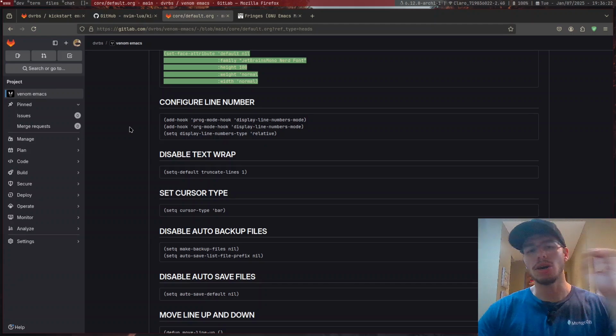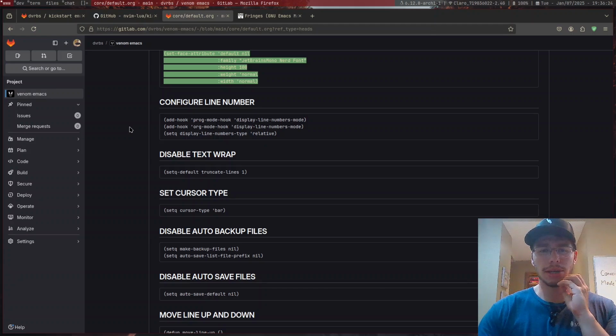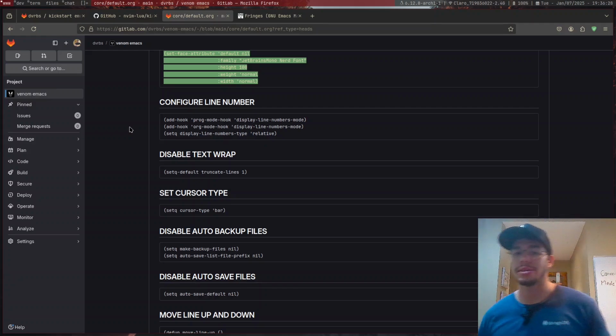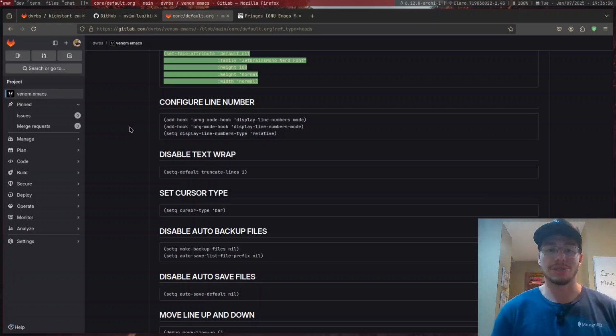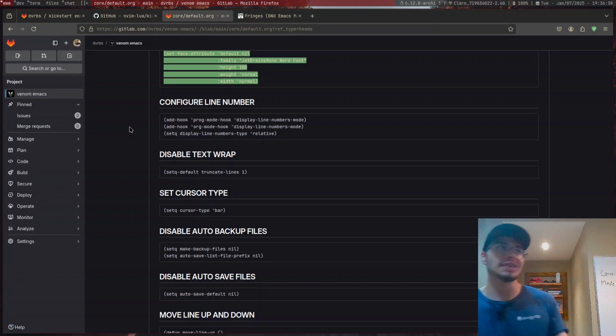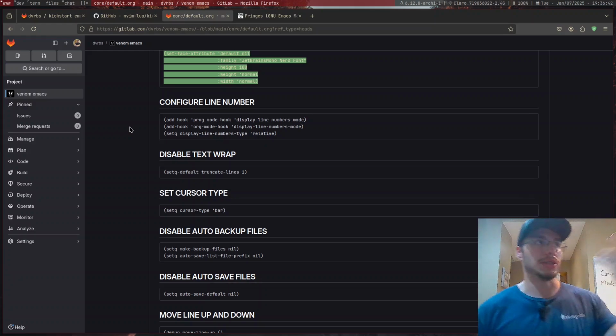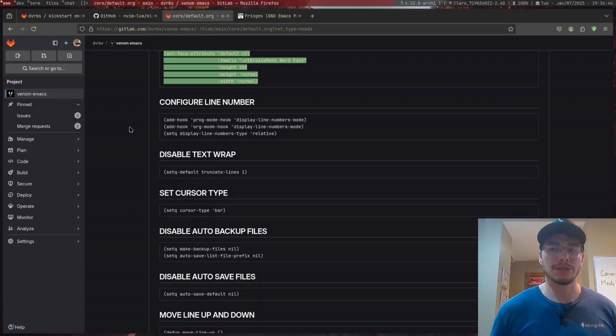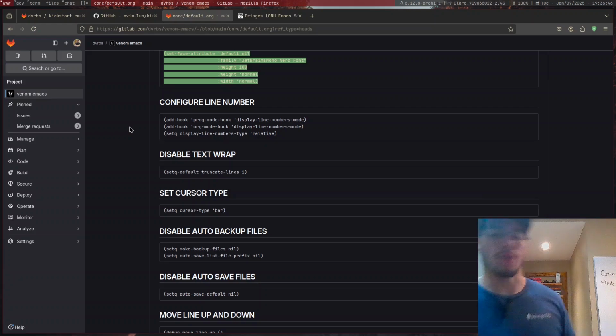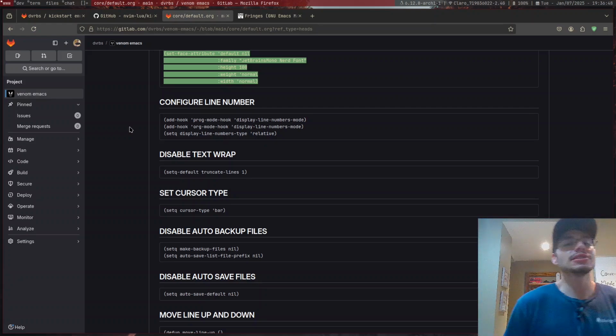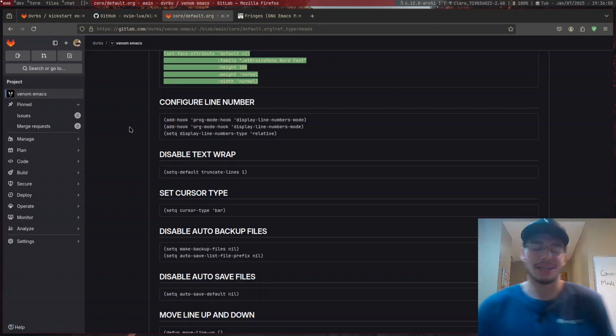I added a hook for prog mode and for, okay, now I remember why. In the past, I just said to enable line numbers for all buffers. And that's not a good idea. Why? Simple. Imagine yourself in dired mode having those numbers on each individual file and directory that you're looking at. It's not useful, especially in things like dired.